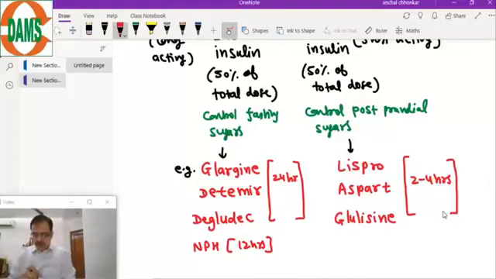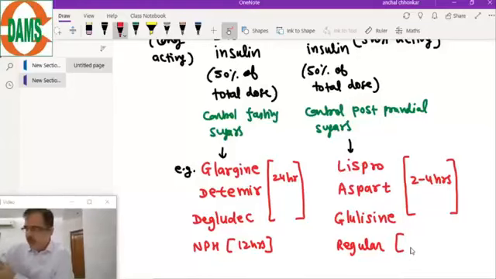Short acting insulins. Now the regular insulin, they usually work longer. They will work for 6 hours. Regular insulins.